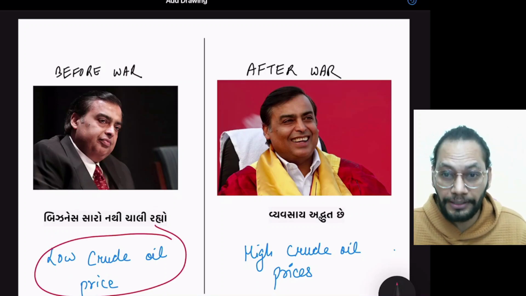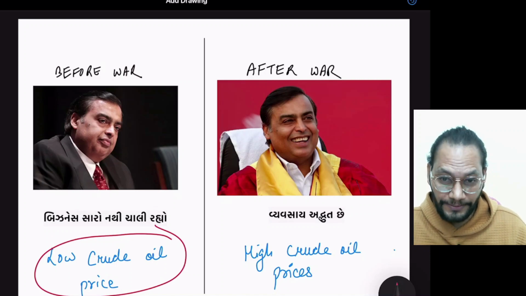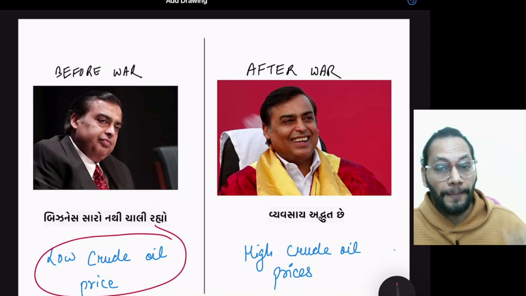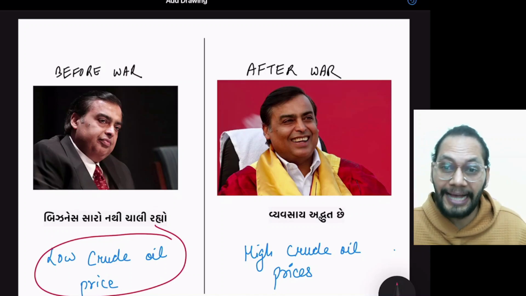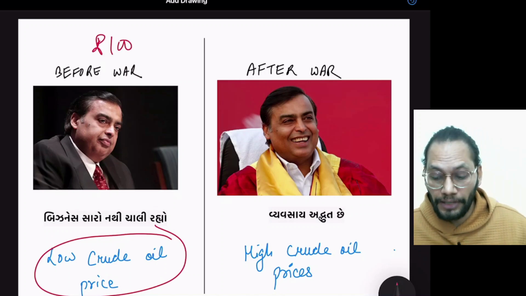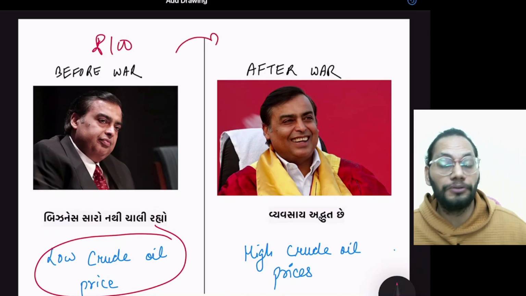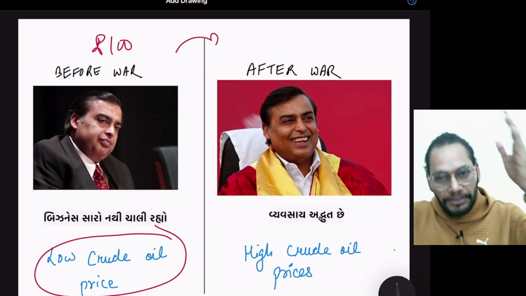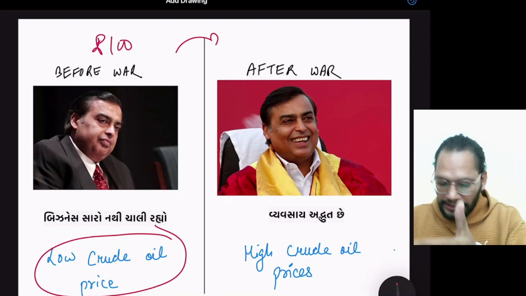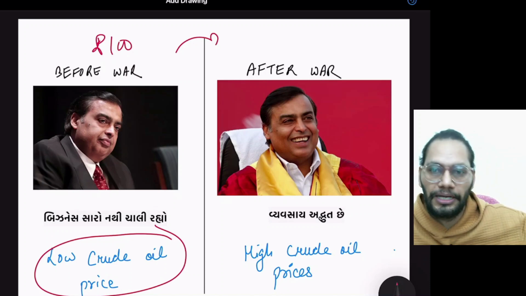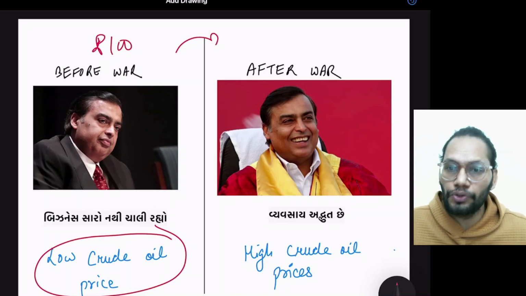Now what is going to happen? These companies like ONGC, Indian Oil, Reliance Refineries, and GAIL are going to earn profit which is manifold their previous profit. If earlier they were earning 100 crore rupees per year, now they will be earning maybe 300 crore, 400 crore, 500 crore rupees, but they have not put in any extra effort. They did not invest anything in R&D or something. Just because of external factors like the Russia-Ukraine war, their profits have gone through the roof.